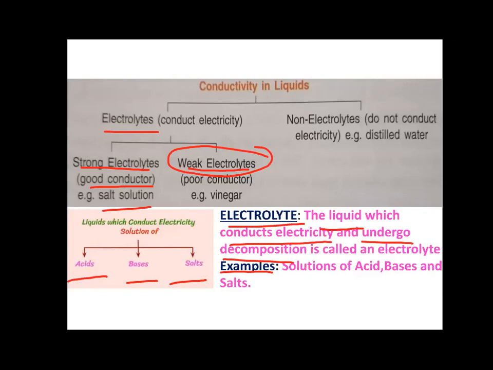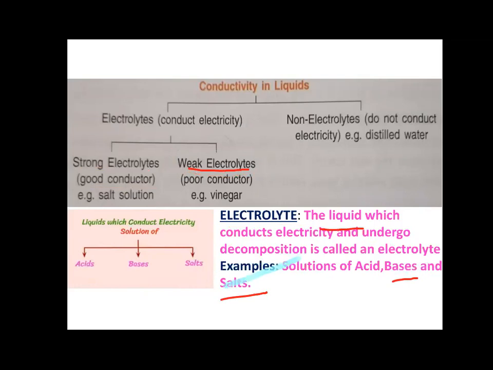This term, undergo decomposition, I will explain in the coming topic, and we will understand what decomposition is. But for the time being, just keep in mind that an electrolyte is a liquid which conducts electricity. Examples: solutions of acids, bases and salts. Right, children?